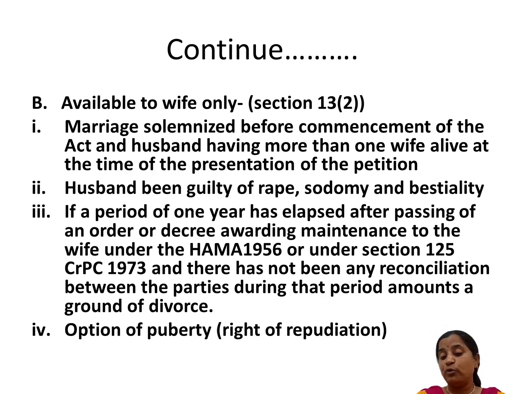And then last is option of puberty, the right to repudiate the marriage if a child marriage is solemnized before 15, that is less than 15 years. Then such a woman, such a Hindu wife, is able to repudiate the marriage, terminate the marriage. Repudiation, this is the option of puberty she had, and this can be availed if the marriage is solemnized before 15, but she is able to repudiate her marriage before getting 18 years. But this provision of option of puberty is to be read in the light of PCMA